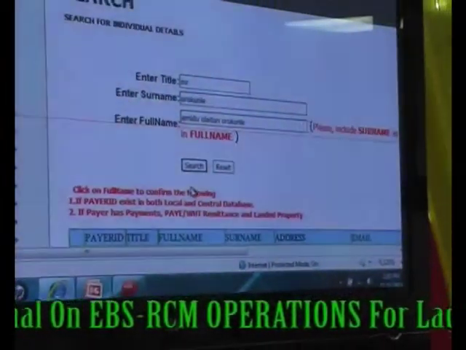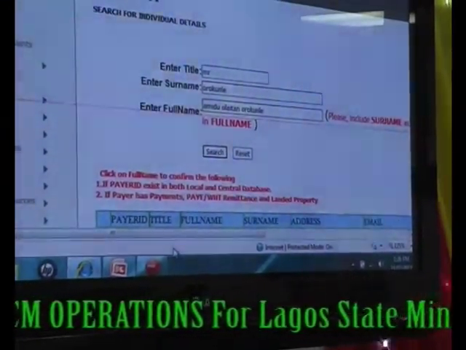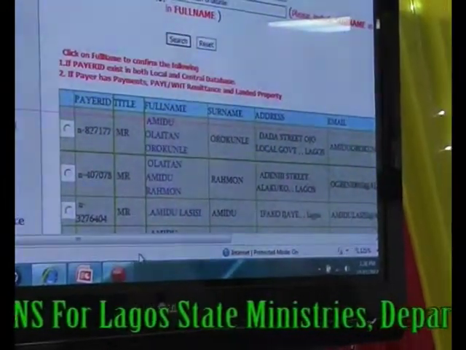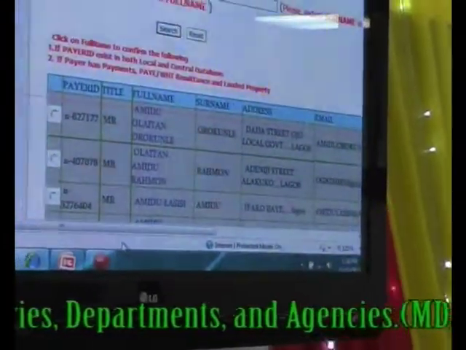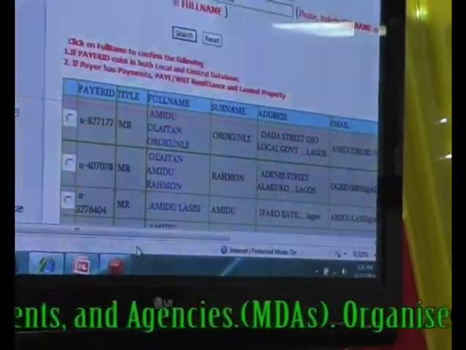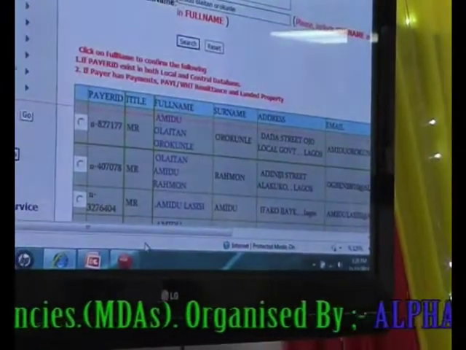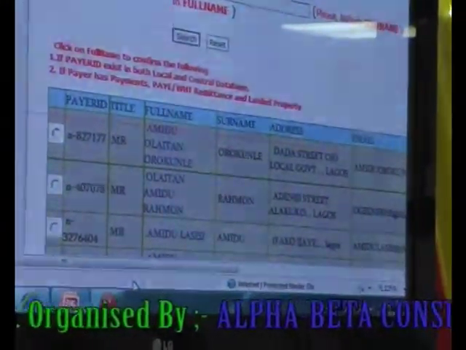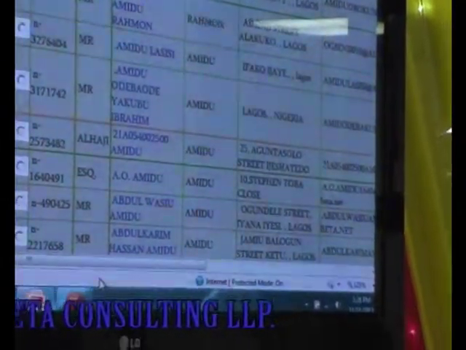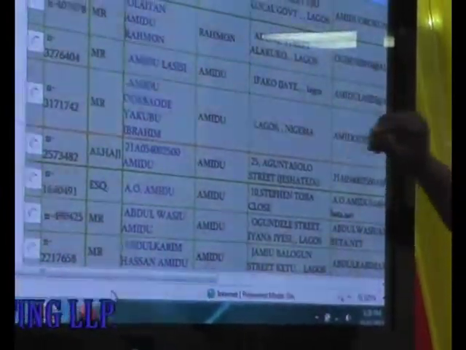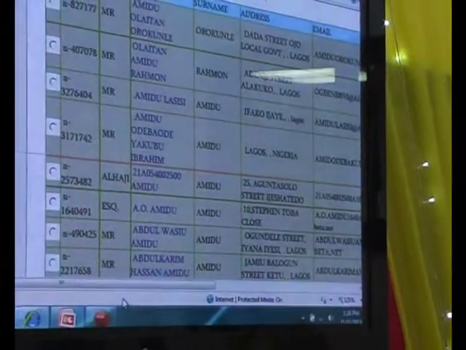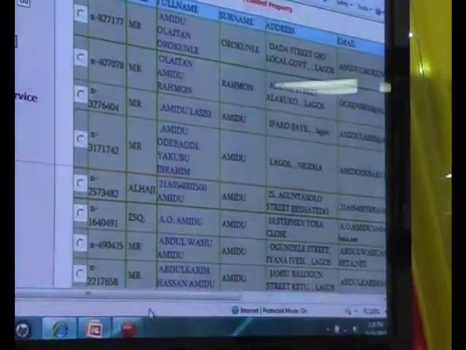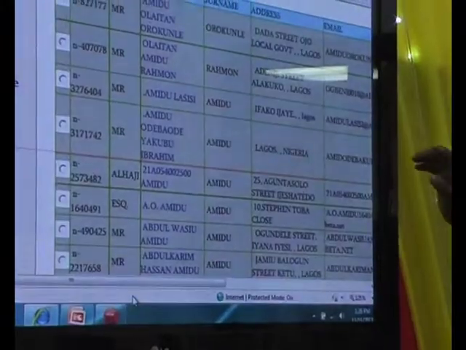Now, scroll down, sir. You can use the up and down arrow key. All right, let's search carefully. Now, on our system, we can see Mr. Hamidu Olaito Orokune. We can never be too sure that he is the one, except we confirm with more information about him. There is one Mr. Hamidu Olaito Orokune here. He says his residential address is Dada Street, Ojo local government. Is that what you say? Okay, number 23, Dada Street.